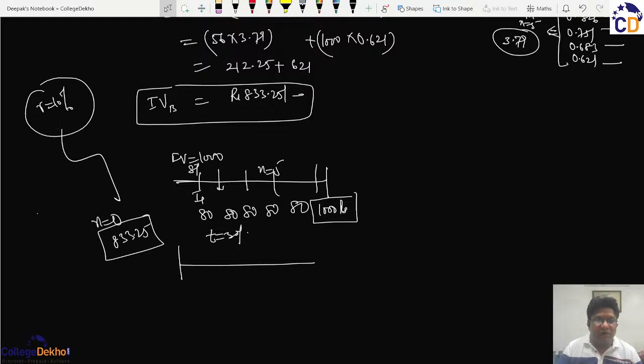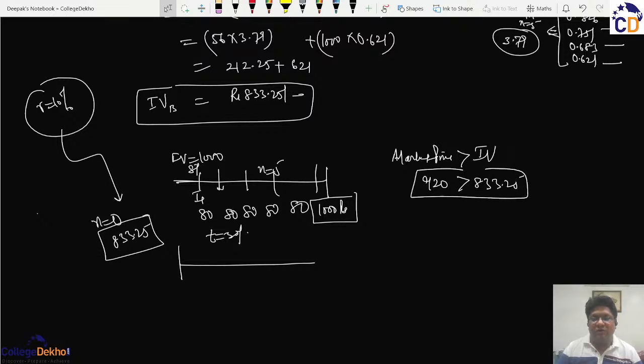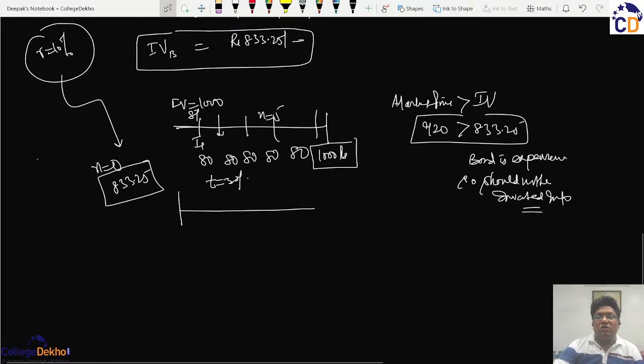Okay? So if the market price is above this intrinsic value, which in the above example was taken as 920, it is more than this intrinsic value of 833.25, so we can say that the bond is expensive and so shouldn't be bought. So in this way we can do the valuation of the bond.